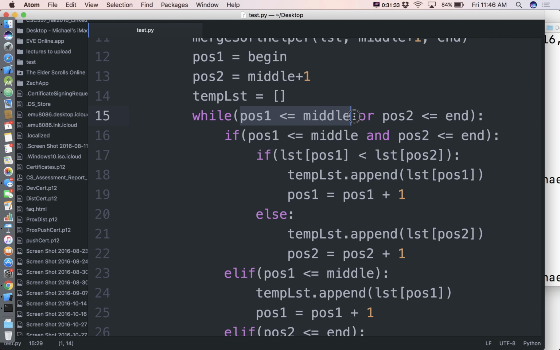Okay, so this says if either one of them is legal, let's roll. If they're both legal, then pick a winner. If this one is less than this one, append him to temp list. Who am I appending? Pos 1. Then increment pos 1. Otherwise, append pos 2, increment pos 2. That looks correct to me.